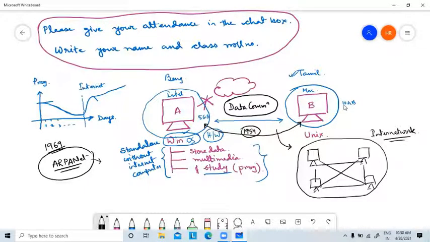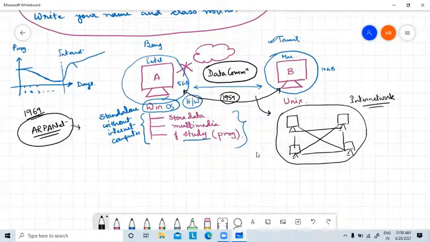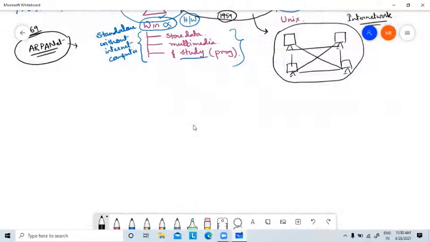So this is a brief history of computer networks. The first computer network was ARPANET, then day by day it developed and the internet came, the World Wide Web, and then a flurry of communication network technologies: 3G, 4G, and now 5G is coming. This is the starting of computer communication, or computer networks.